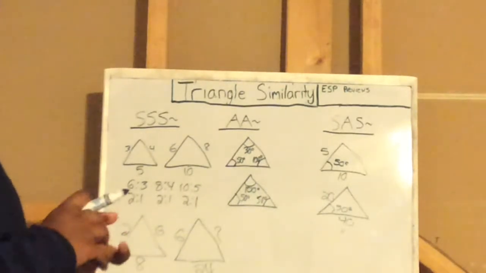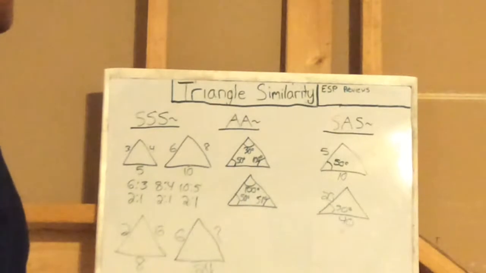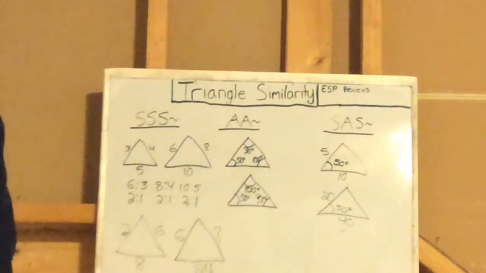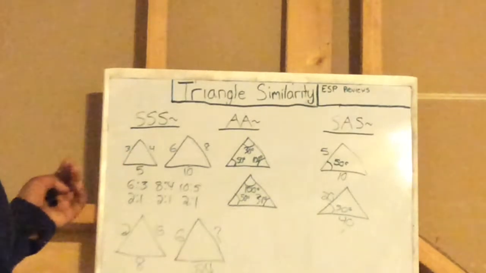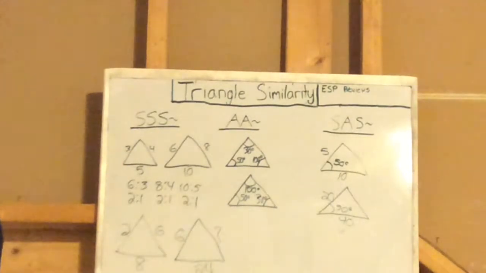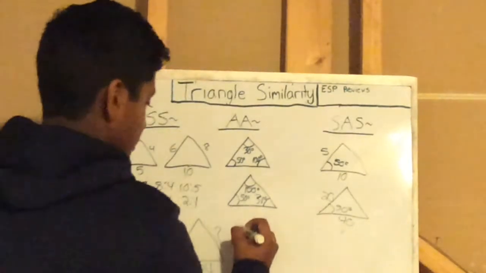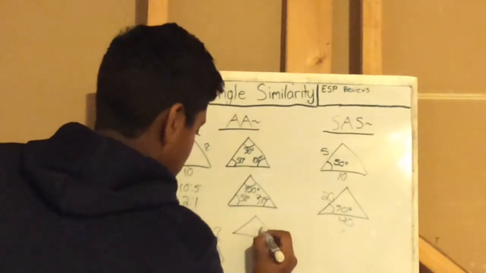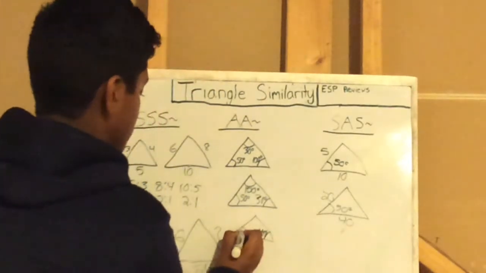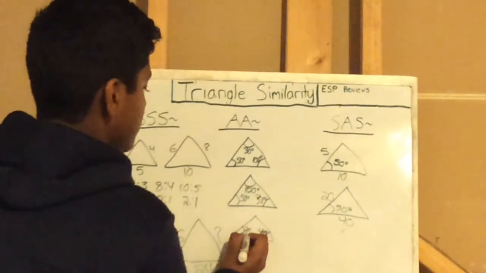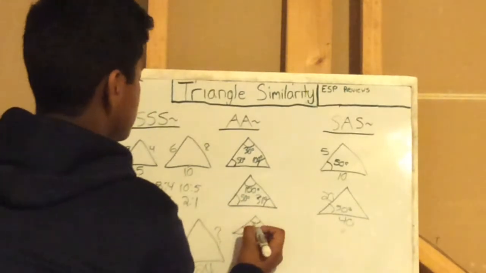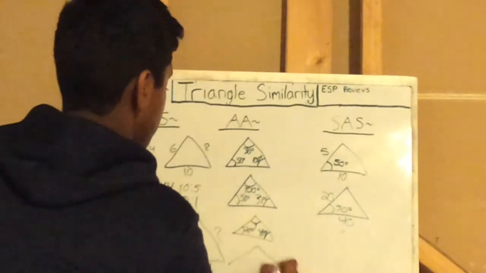The next one is going to be AA. AA similarity is kind of an easy concept. Sorry, this might look confusing. I'll give you another example here as well. Let's say 40, 20, and you don't know that one.